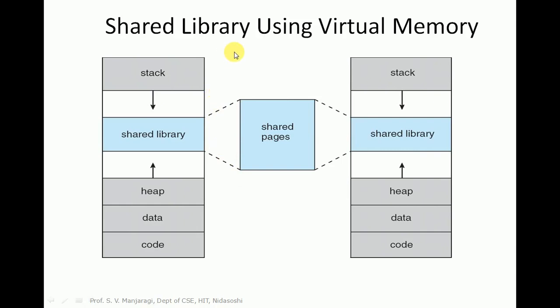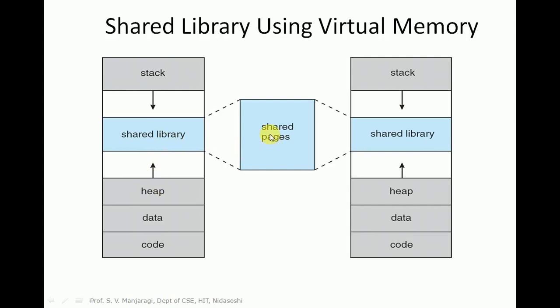The shared library using virtual memory is shown in this diagram. There are two processes, say process P1 and process P2, and every process has its own code segment, data segment, heap segment, and stack segment. There is a space left between the heap and stack segments, and it can be used for storing the shared pages.